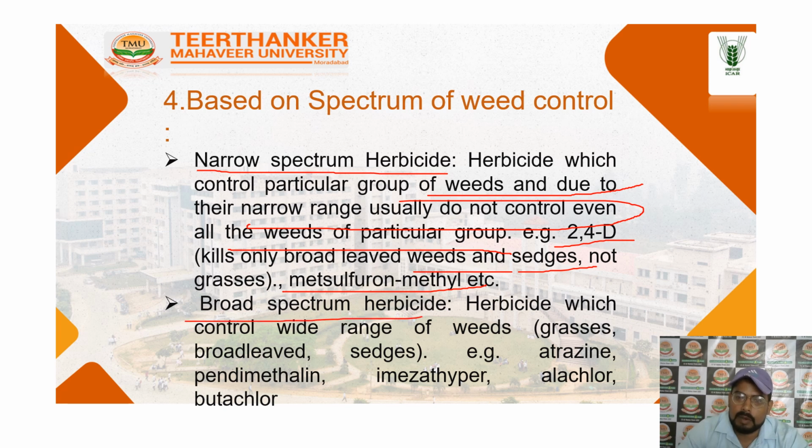Second is the broad spectrum herbicide. These herbicides control a wide range of weeds like grasses, broadleaves and sedges, and include atrazine and pendimethalin, even butachlor and alachlor. These are the category of the spectrum of weed control. So these are the characters.